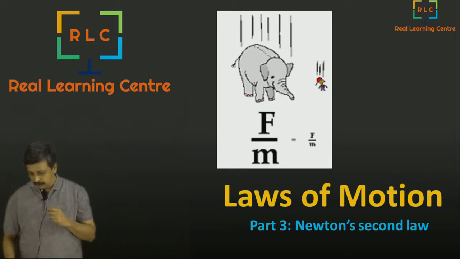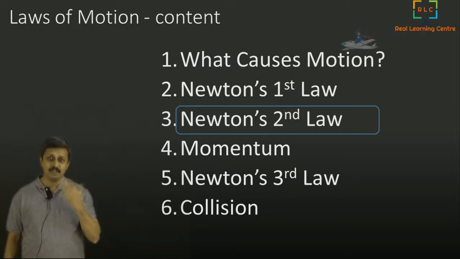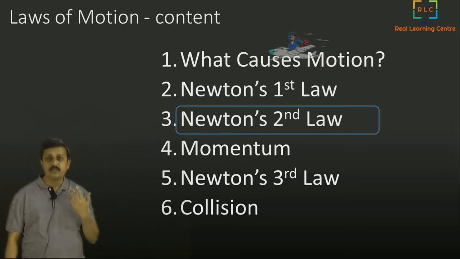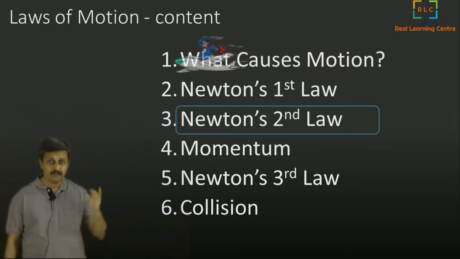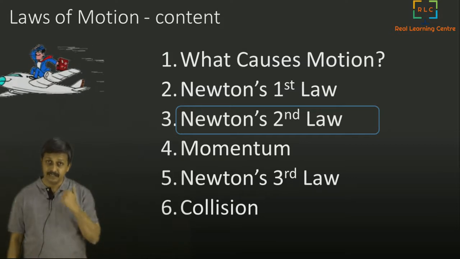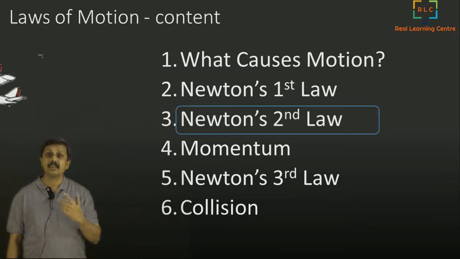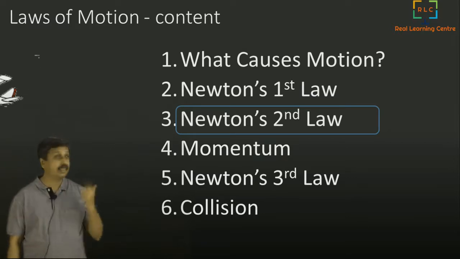So till now we have mainly covered two episodes. The first one was what causes motion, where we discussed Galileo, we discussed Aristotle, and we also learned the basic concept of inertia as introduced by Galileo.